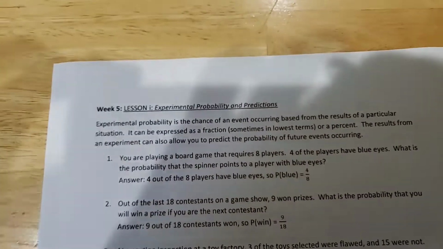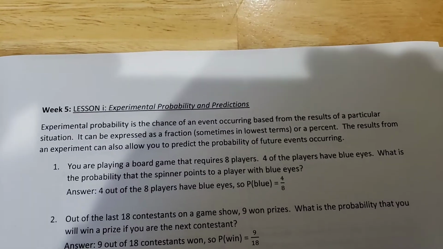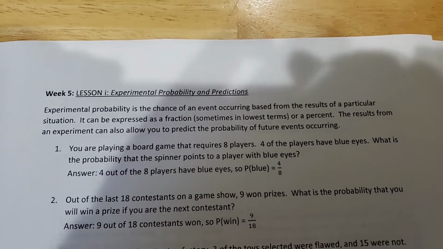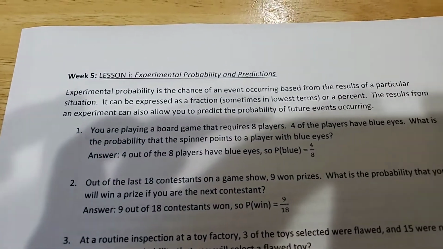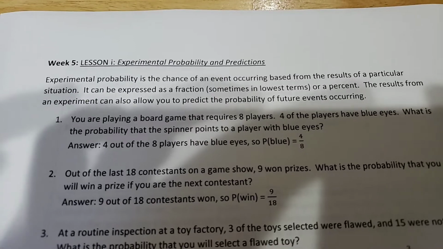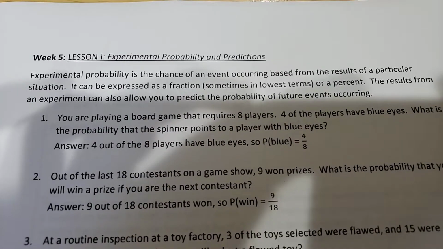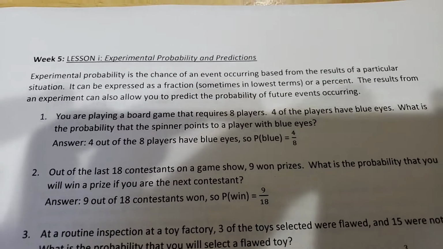All right, now this kind of feeds off some of your basic knowledge about probability from last week. So, experimental probability is the chance of an event occurring based on the results of a particular situation. It can be expressed as a fraction, sometimes in lowest terms, or a percent. The results from an experiment can also allow you to predict the probability of future events occurring.